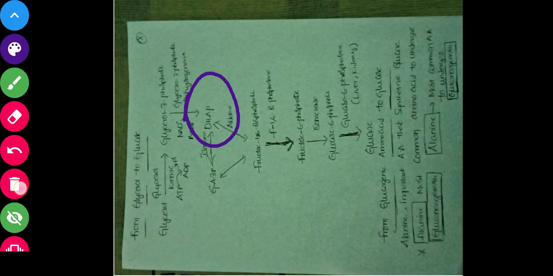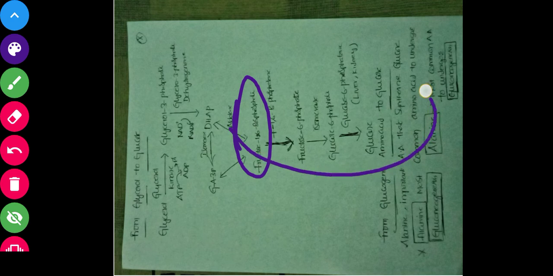Dihydroxyacetone phosphate, by isomerase, forms glyceraldehyde 3-phosphate. Finally it will enter into the glycolysis pathway and form fructose 1,6-bisphosphate. So the remaining steps are the same as before.